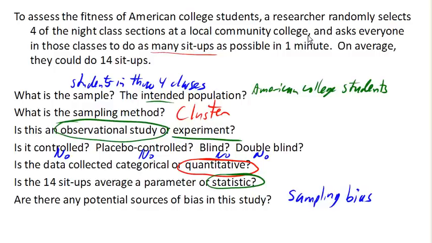Night students at community colleges tend to be returning adults going back to school after being in the workforce, and we're probably going to have an average age that is higher than the typical American college student if we include university students and students who are going to college directly out of high school. So it's very unlikely that this sample is truly representative of the intended population. So sampling bias is a big issue in this study.